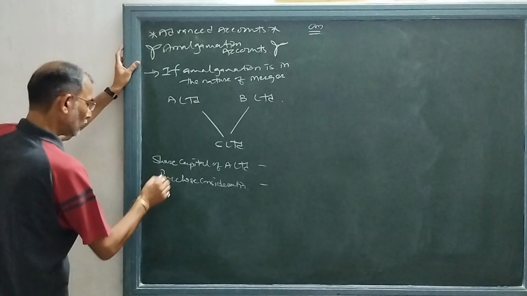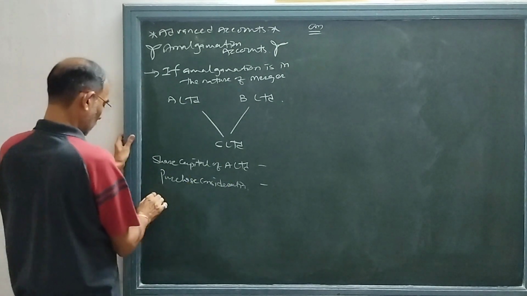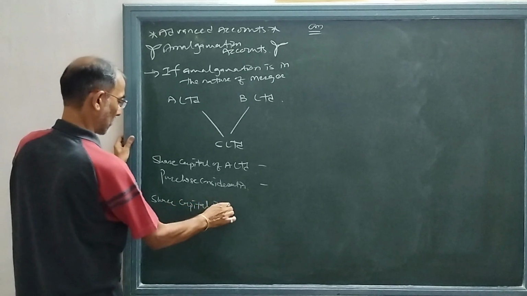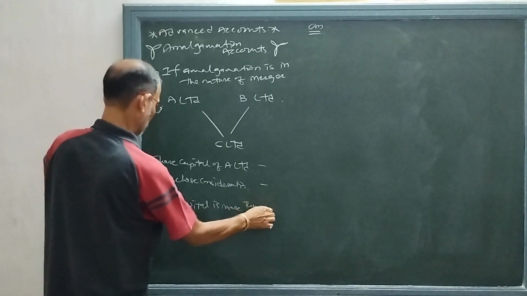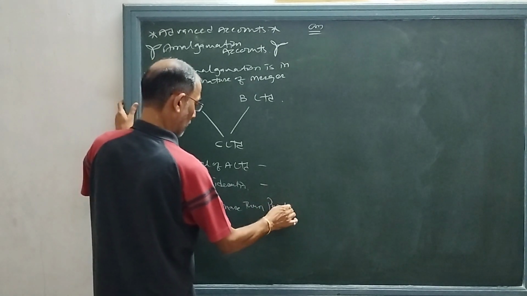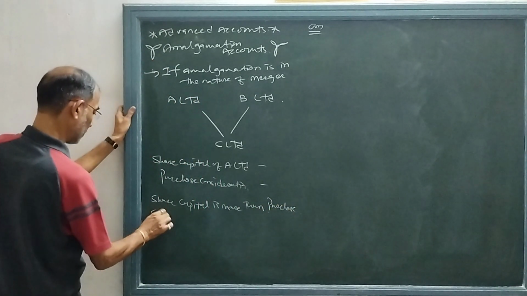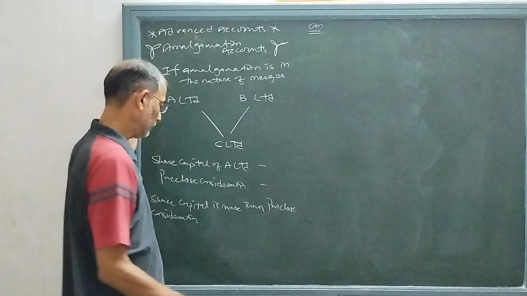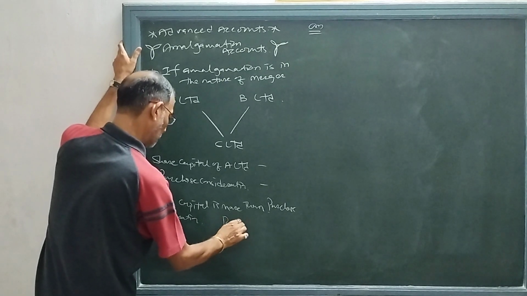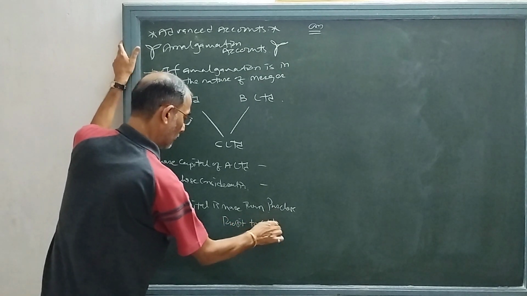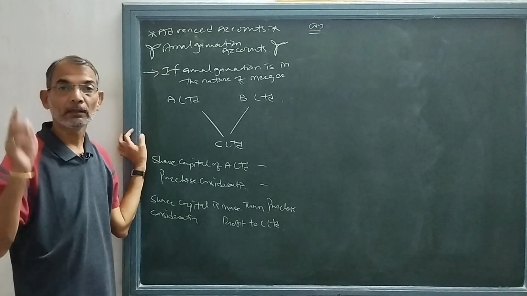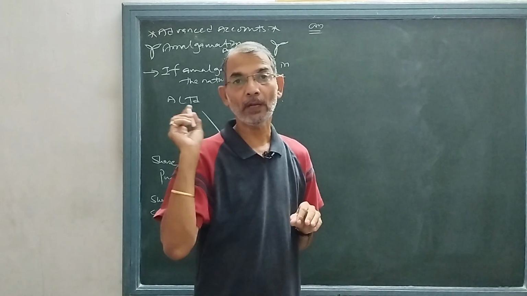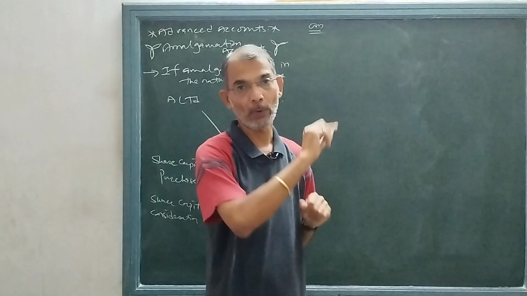If share capital is more than purchase consideration, then there is a profit to C Limited. That profit will be added to the profit and loss account in the new balance sheet.